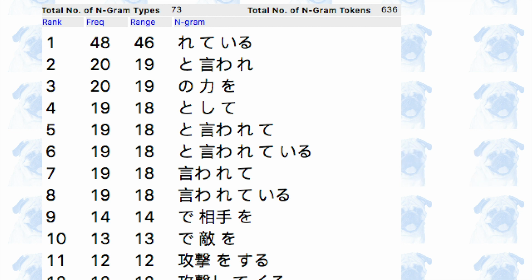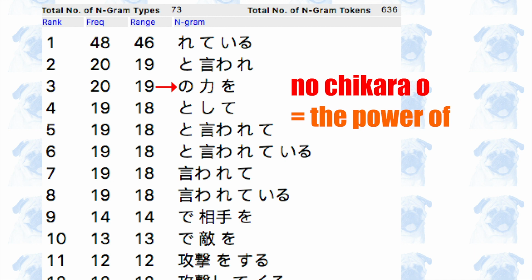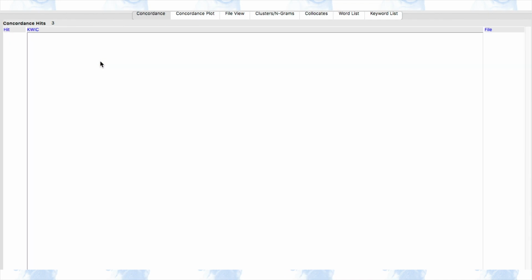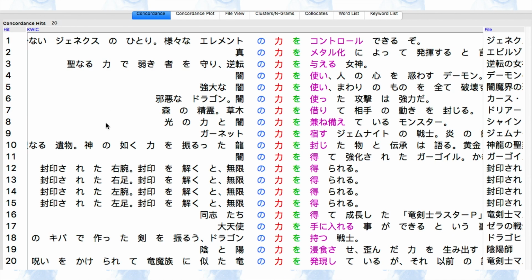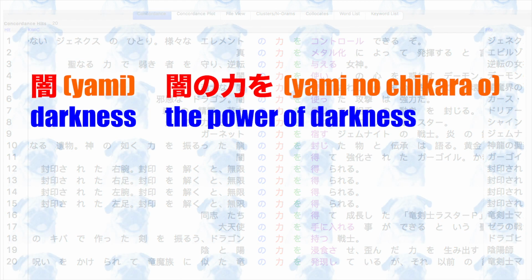Another frequent n-gram is の力を, the power of. If you look at the context, this phrase is often preceded by yami, as in 闇の力を, the power of darkness. YuGiOh has a huge number of dark monsters, which are typically fiends and spellcasters, so this makes sense.